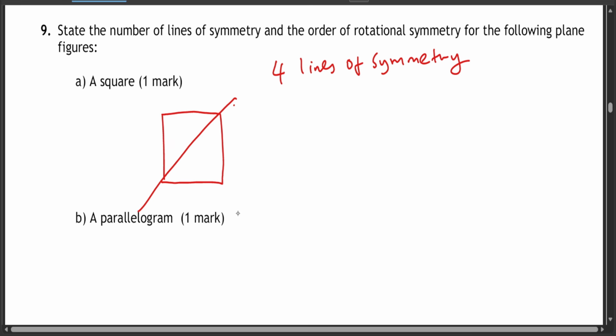It is supposed to be 4, because if you look at this one, this is going to be 2, 3, and 4, because if you rotate, it's going to rotate 4 times. So the order is 4.